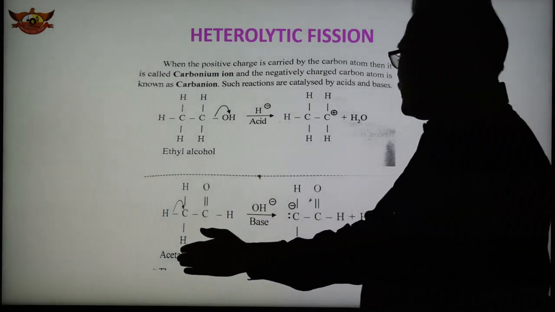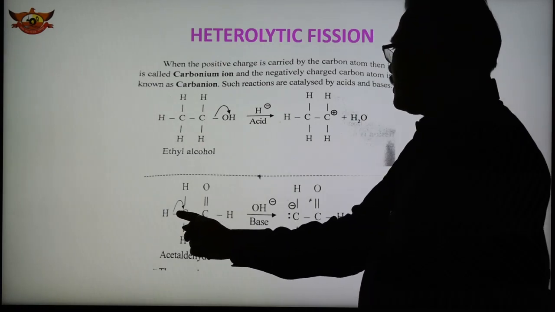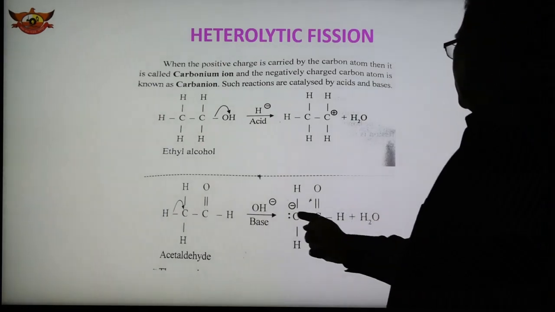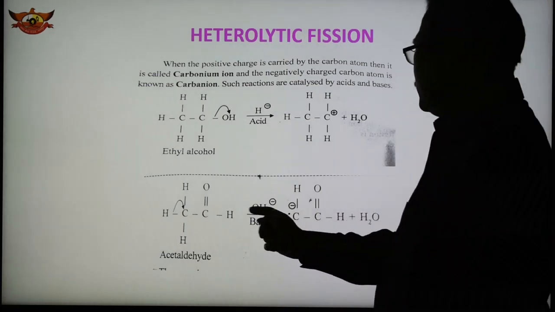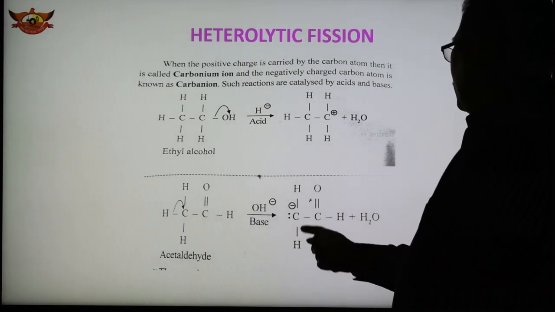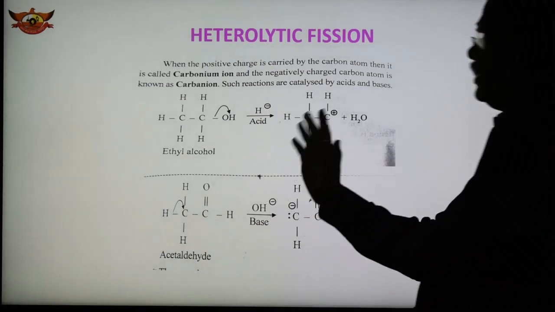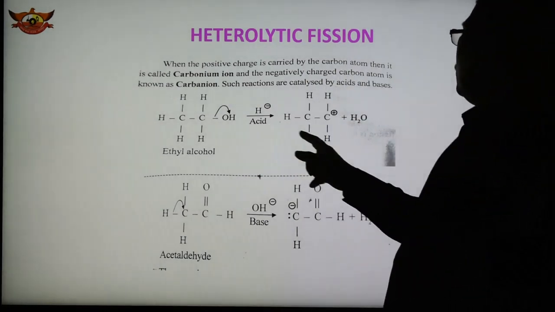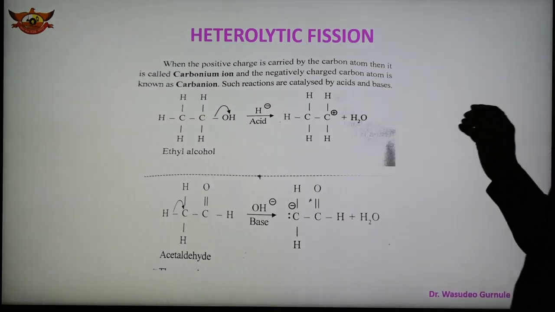Another example is given, acetaldehyde. Now this C-H bond breaks, and the carbon is negatively charged, and water is released from this H and OH. So water is released, and now this carbon has a negative charge. This reaction takes place in the presence of base. So in the presence of acid we get the carbonium ion, in the presence of base we get the carbanion.